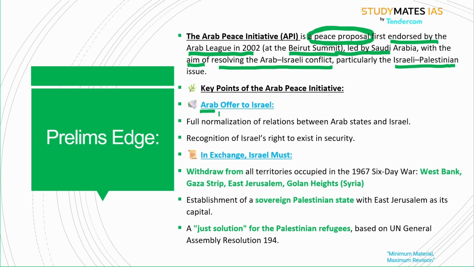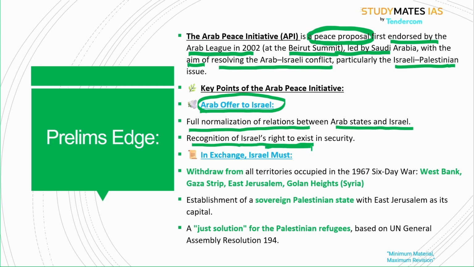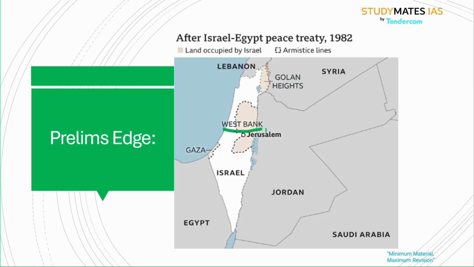So Arabs made certain offers to Israel: full normalization of relations between Arab states and Israel, and recognition of Israel's right to exist. But in return, Israel must withdraw from all territories it occupied in the 1967 Six-Day War. Which are those territories? West Bank, Gaza, Golan Heights in Syria, and Jerusalem.